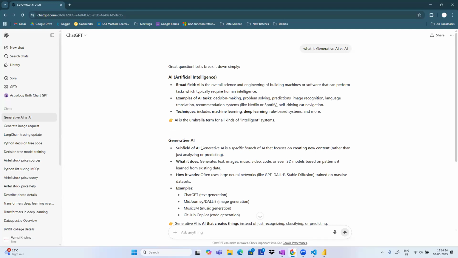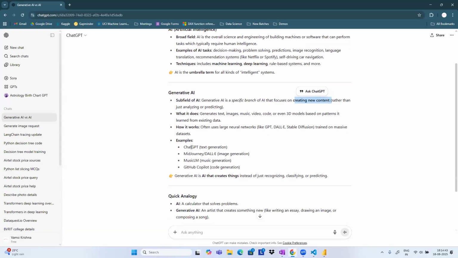Generative AI, I told you, is a subfield of AI, a specific branch focusing on creating new content rather than just analyzing or predicting. As I told you, ChatGPT generates text. DALL-E and Midjourney are image generation. MusicLM does music generation.